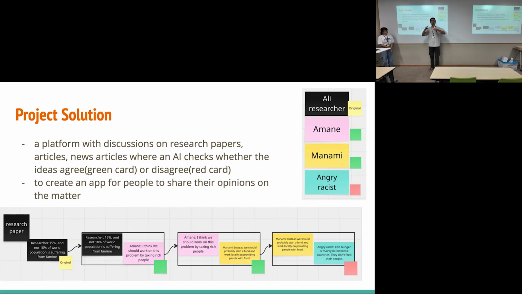That's it. So people seeing these green and red cards will be thinking, what is the original source of the information? And this is how we want to train people to go back to the beginning. That's why people all collide with their opinions, and that's why we call it AlmInd.